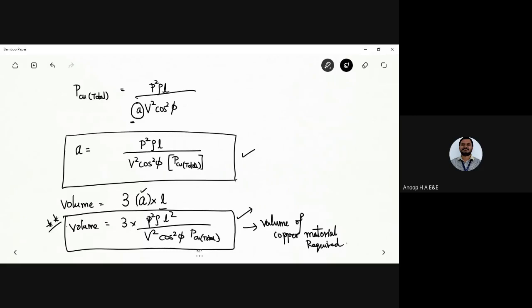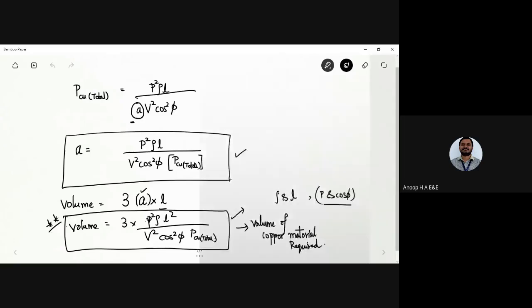The constants are rho and L, along with power and cos phi. Those are the constants in the equation.